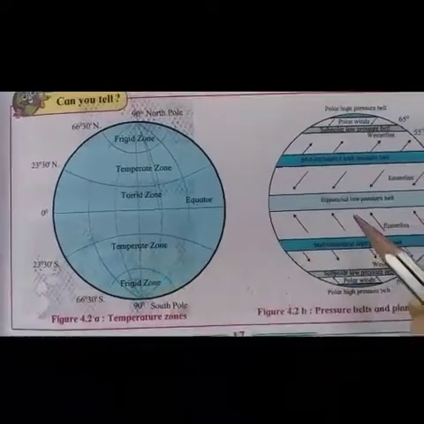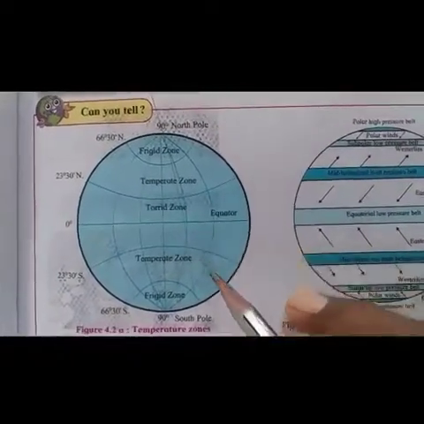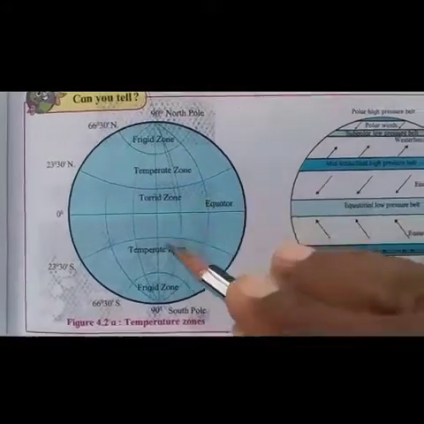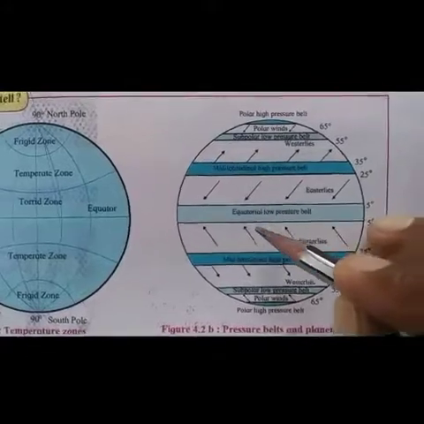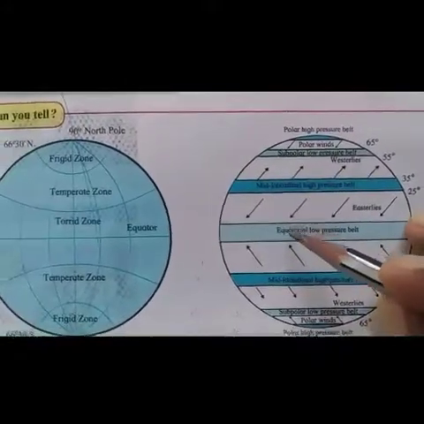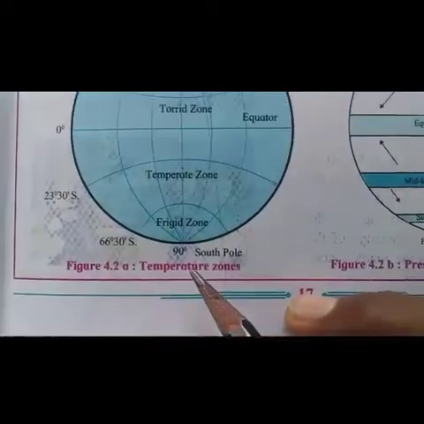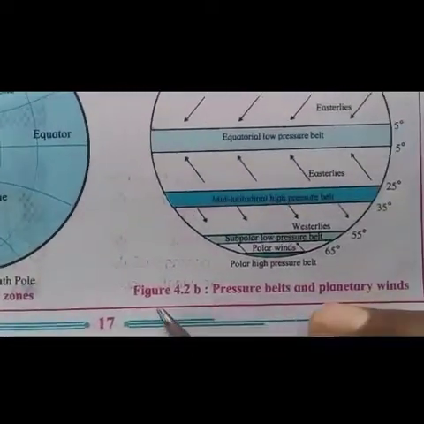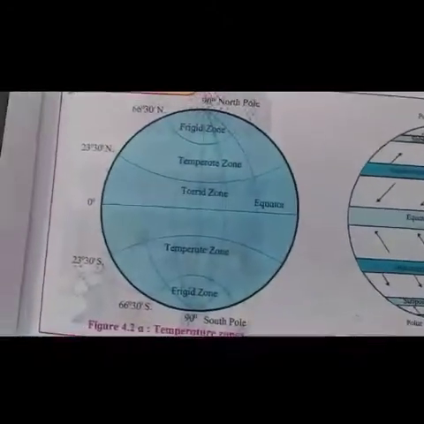Temperature zones and pressure belts are interrelated to each other, but the latitudinal extent of the temperature zones is much larger while pressure belts are narrower. See figure number 4.2a, temperature zones, and figure 4.2b, pressure belts.